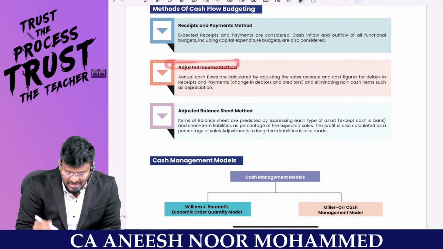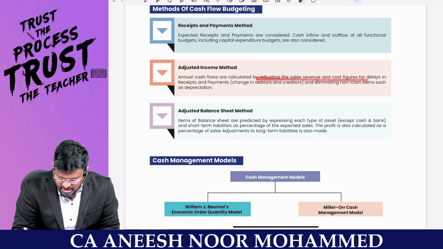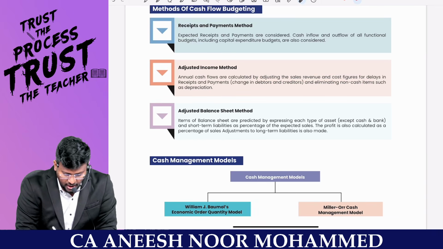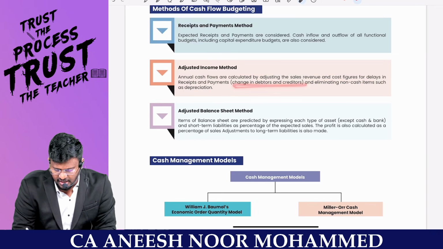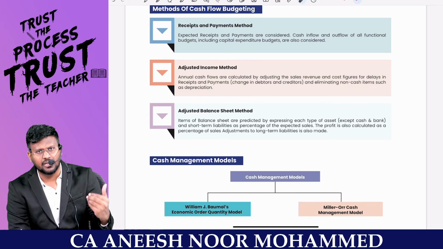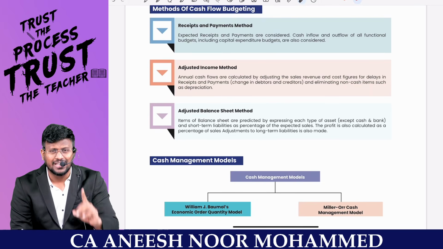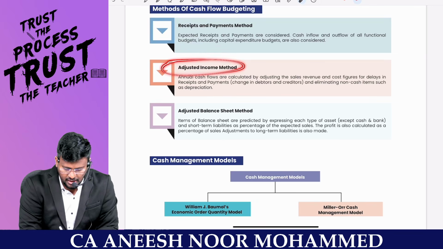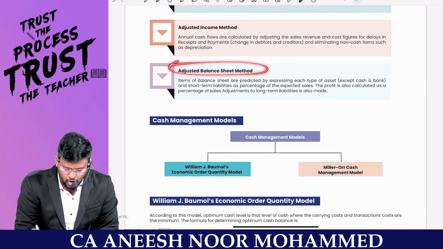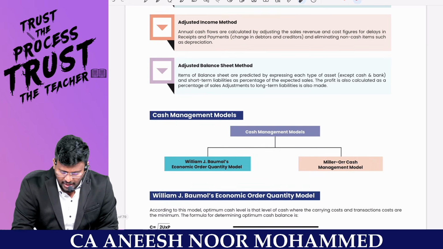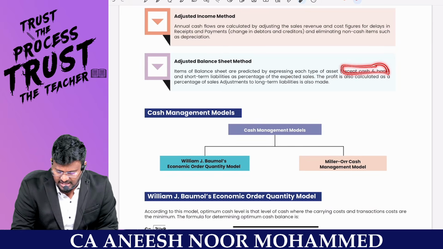The adjusted income method means annual cash flows are adjusted by adjusting the sales revenue and cost figures for delay in receipts and payments, that is, changes in debtors and creditors, and eliminating non-cash items. Depreciation and so on, why should I consider it for the cash budget? So I will take only the relevant cash flows. That is called the adjusted income method. And the adjusted balance sheet method means items of the balance sheet that are predicted by expressing each type of asset except cash and bank balance.